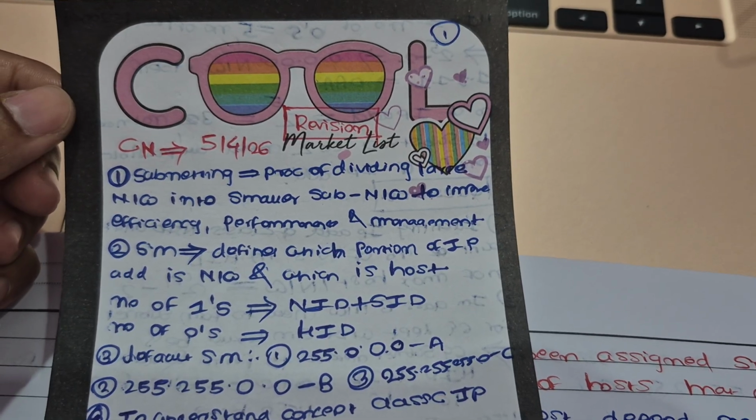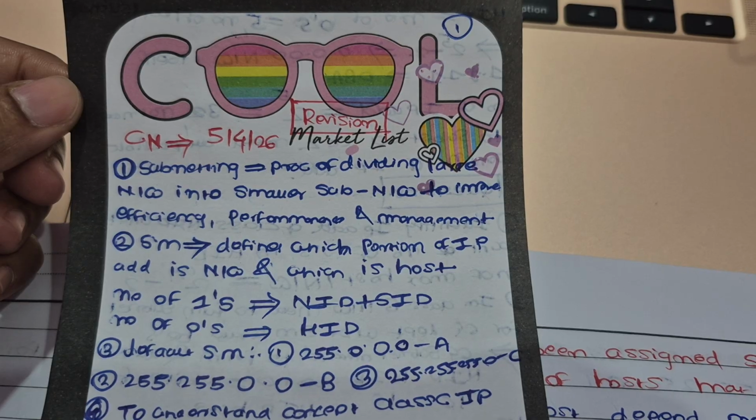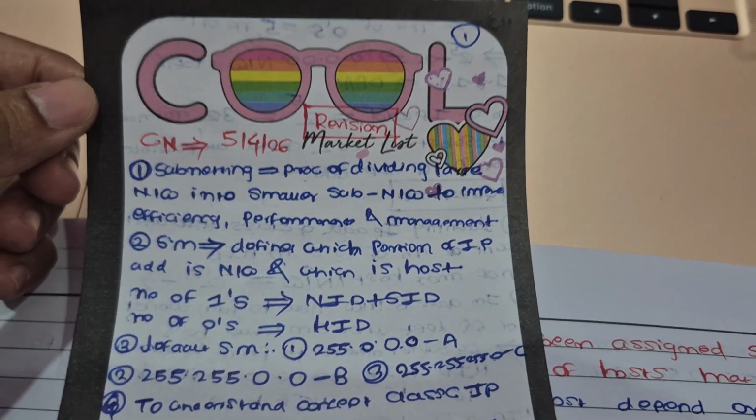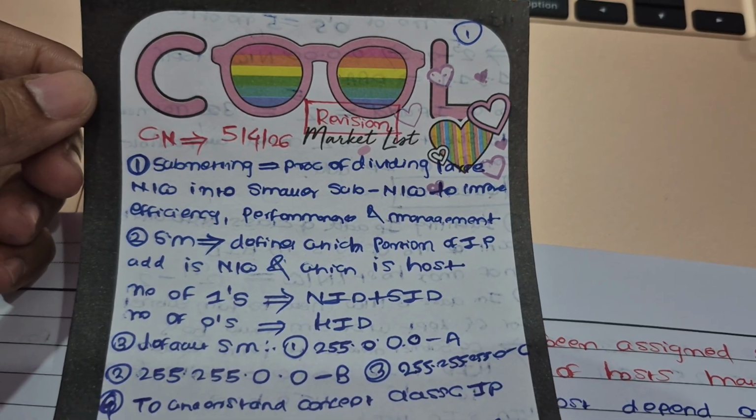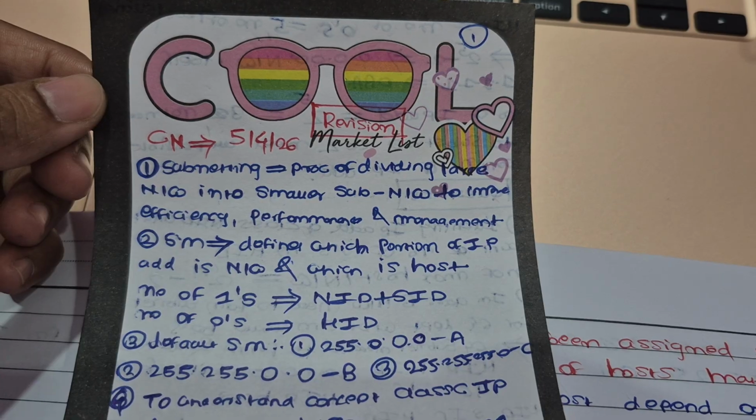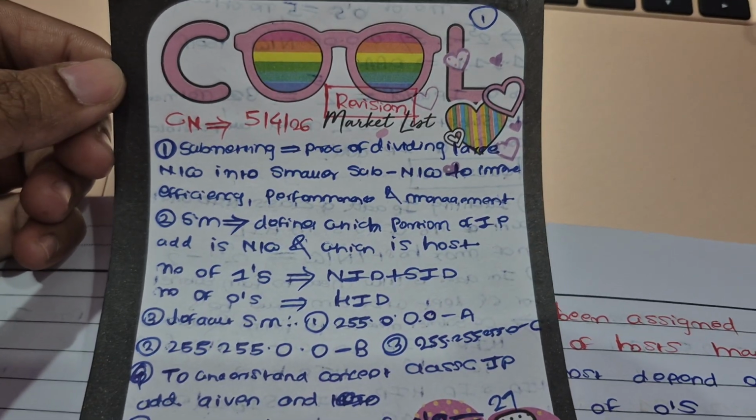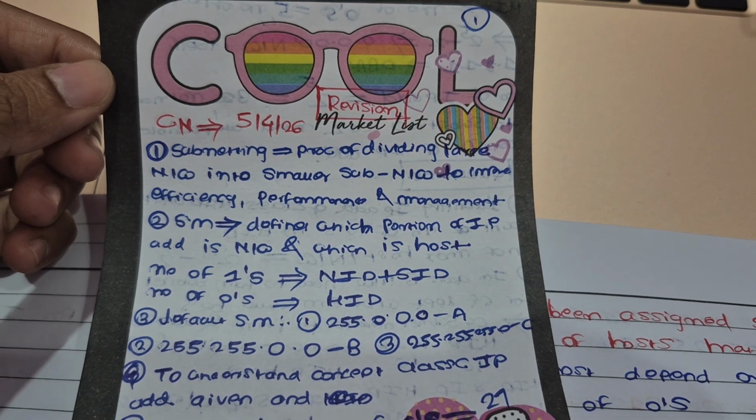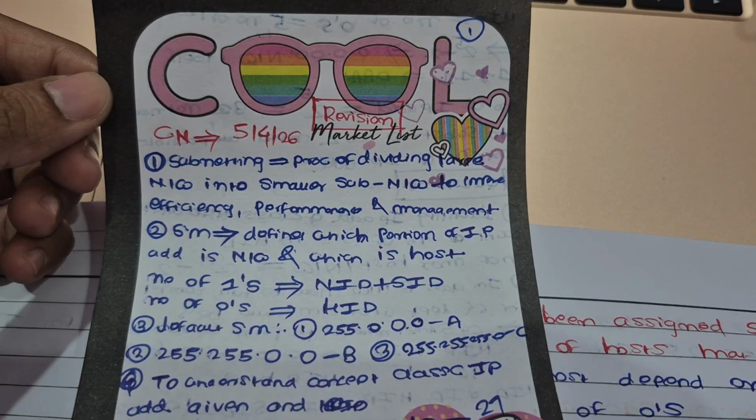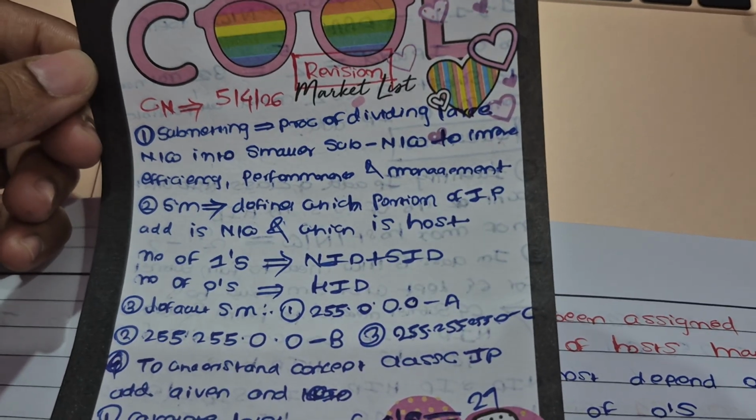Then second was subnet mask. It defines which portion of the IP address belongs to the network ID and which belongs to the host ID. The number of ones indicates network ID and subnet ID, and the number of zeros indicates host IDs. For class A, B, C, default subnet masks are given, like 255.0.0.0 for A, and so on for B, C. You can see here the default subnet mask.